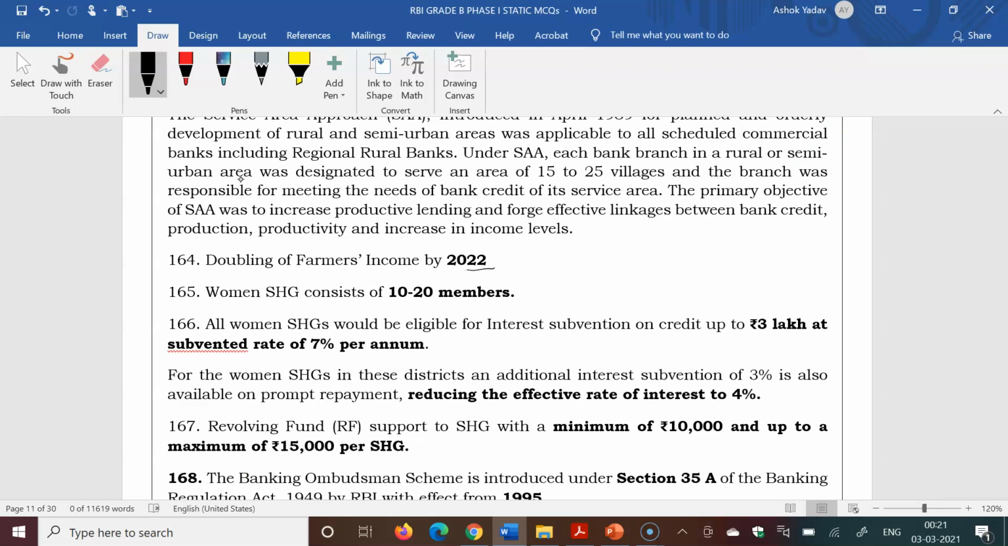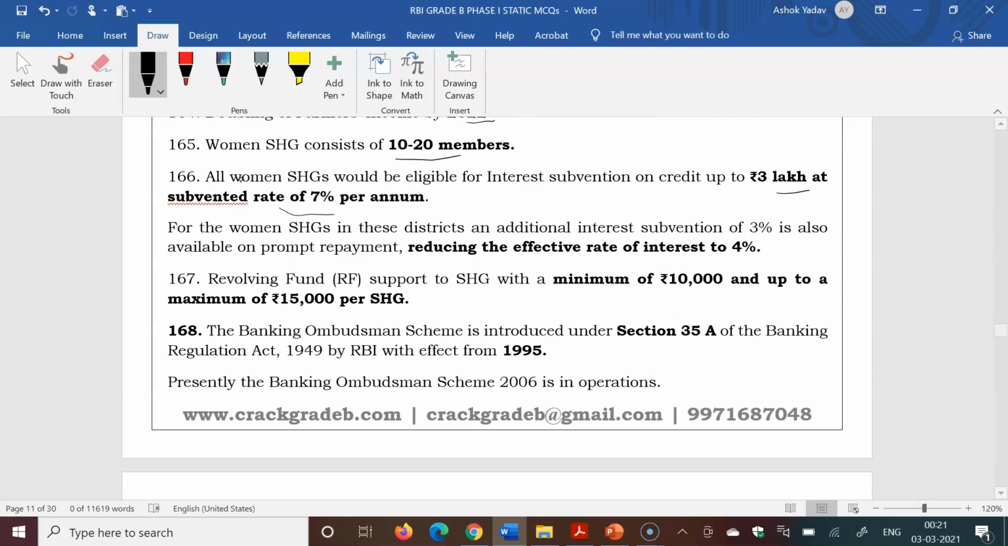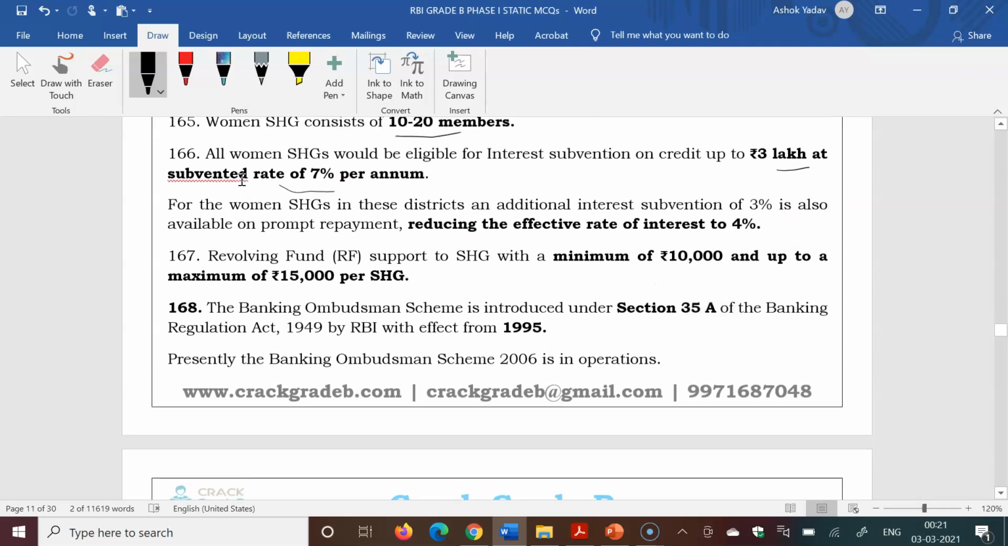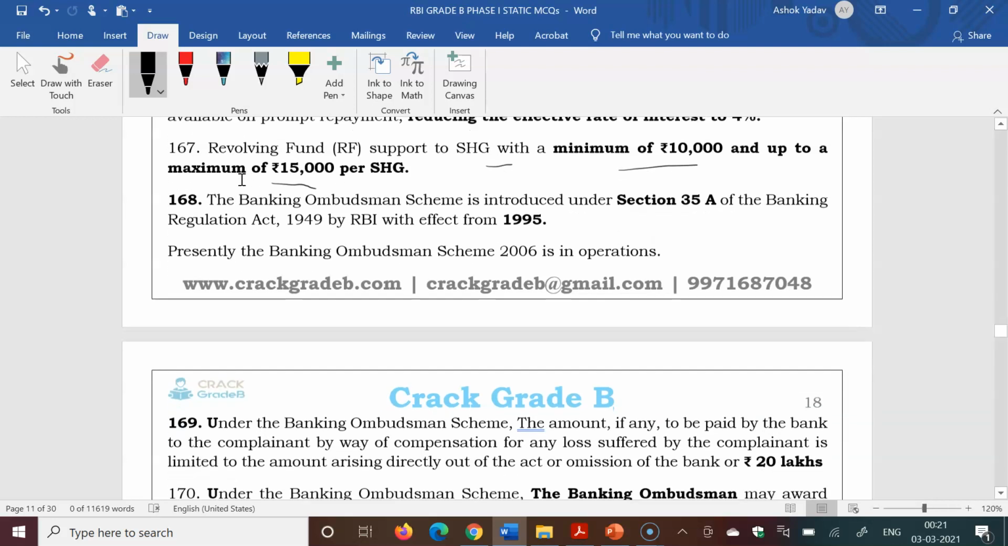Women SHG consists of 10 to 20 members. All women SHGs would be eligible for interest subvention on credit up to 3 lakh at the subvention rate of 7% and 3% additional interest subvention they can get on prompt repayment. Revolving fund support to SHG with a minimum of 10,000 up to a maximum of 15,000 per SHG.